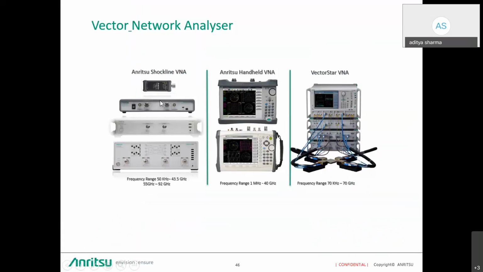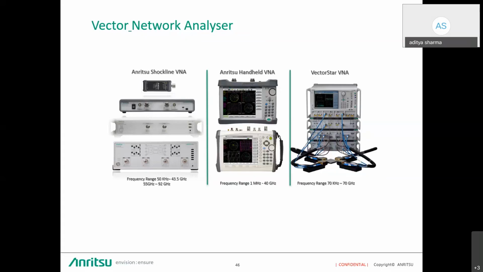If I talk about VNA, Anritsu has mainly three categories. One is the ShockLine series, then we have a handheld series, and then we have the VectorStar. The ShockLine series is a VNA series where the display and the keyboard are not inside the instrument itself. The hardware is already there, and to access it, we use a separate computer, or an external display, keyboard or monitor can be used. Because of this, it is high performance with economical costing as well.